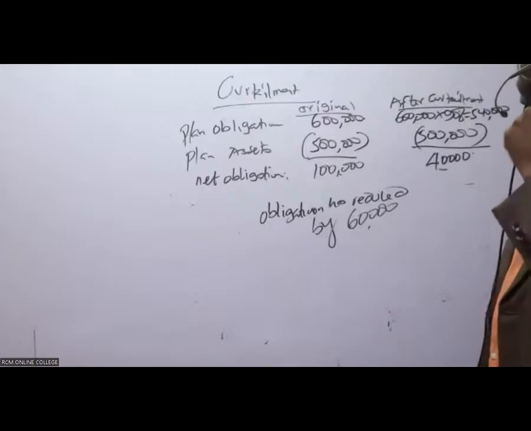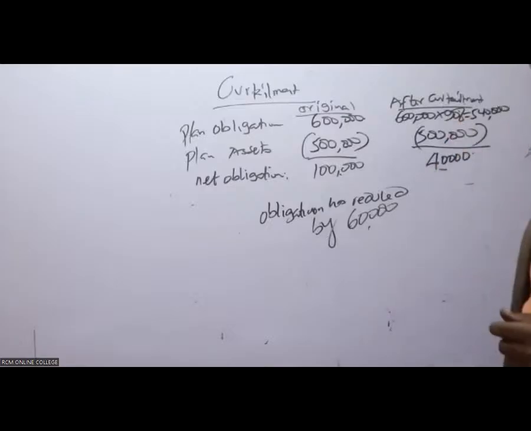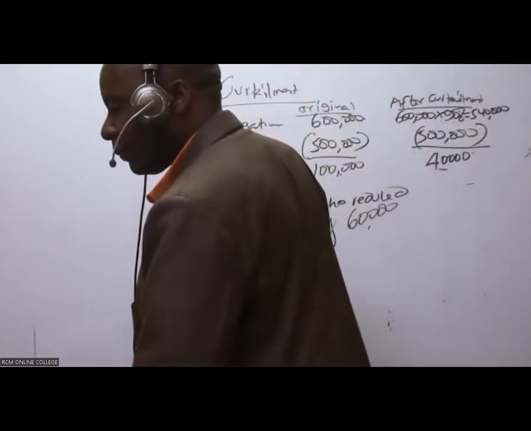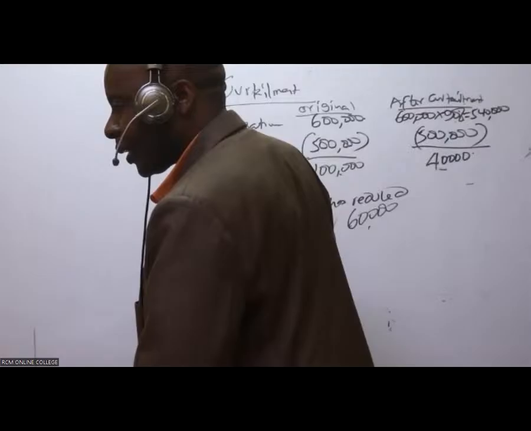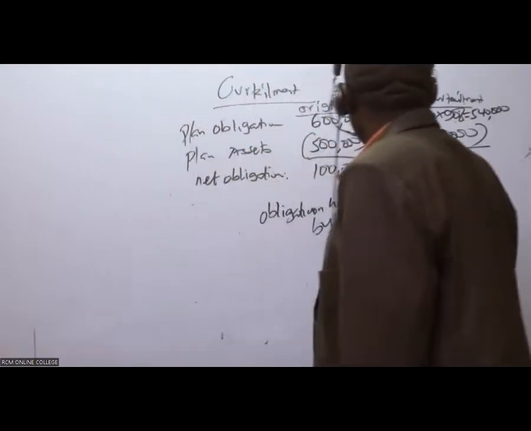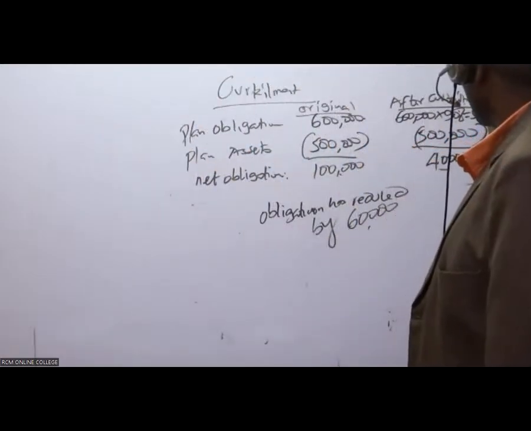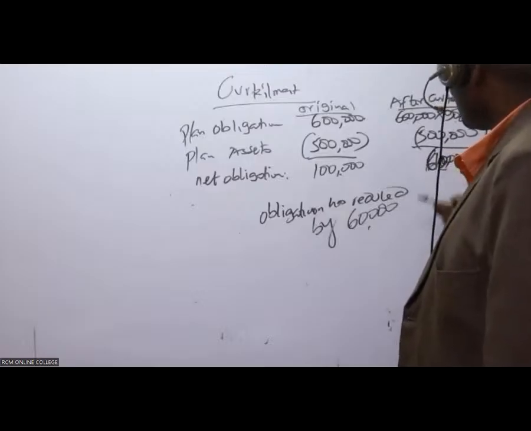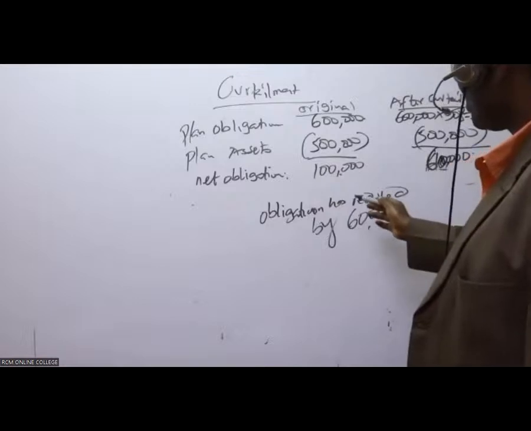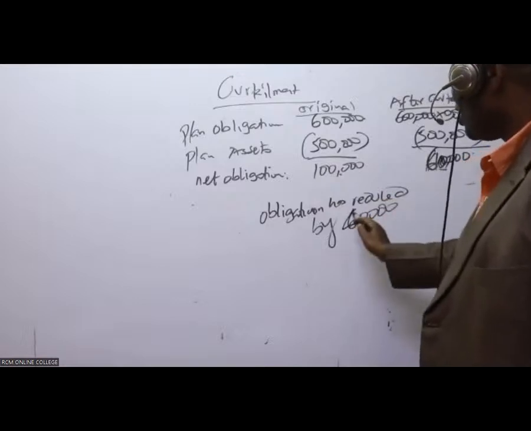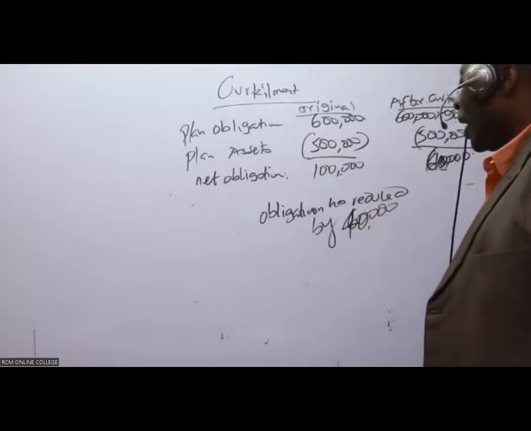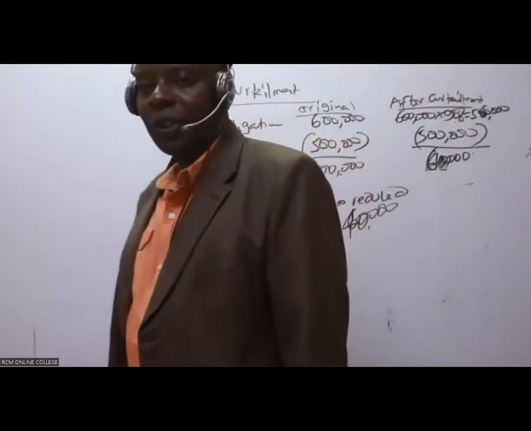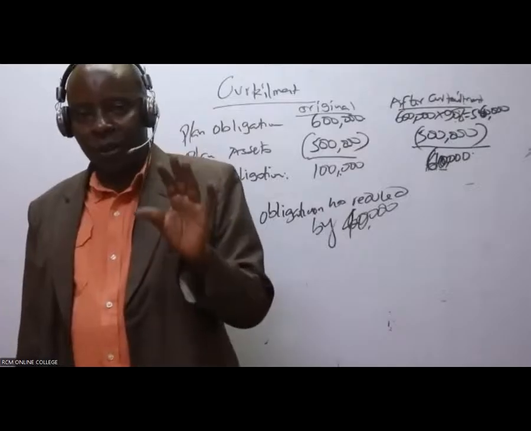No. This figure is not correct. People are telling me that, Mwalimu, this figure is not correct. Sorry for that. So this is supposed to be 560,000. So this is supposed to be 60,000. Sorry for that. And therefore, we are saying that the obligation has reduced by what here? The obligation has reduced by 40,000.